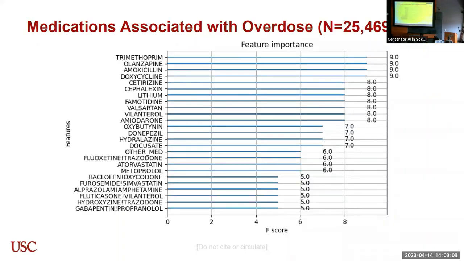Then we also looked at XGBoost. We used the feature importance scores to look at medications which can be used for comparing whether a patient can have an overdose or even if they are taking the medication. And these are some of the medications that came up. One thing to note here is that if a patient had been using a medication in the control period and discontinued it in the case period, that medication could still come up here, because it can be attributed as not causing an overdose.